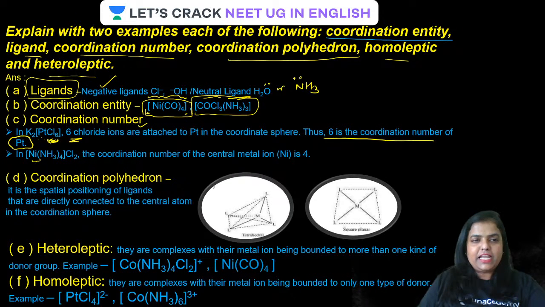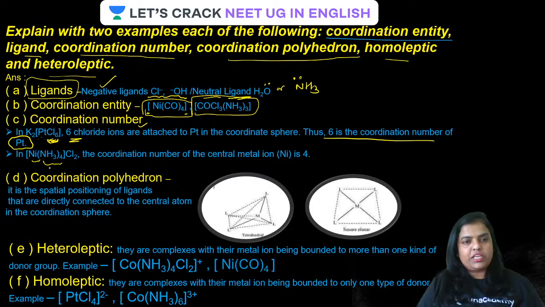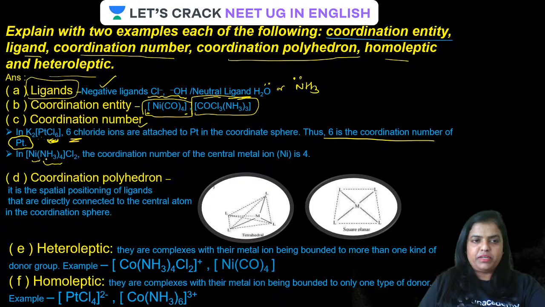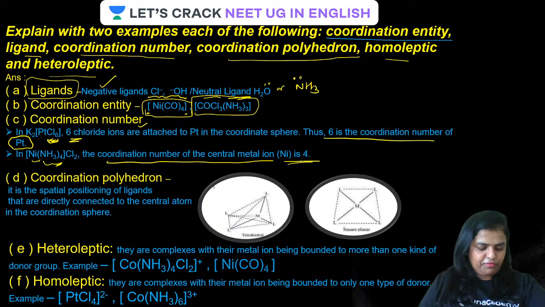Now in this case, nickel is surrounded by 4 ammonia molecules. Therefore the coordination number of nickel is 4. The coordination number of the central metal ion, that is nickel, is 4. Is that clear, guys? Now the next one, coordination polyhedron.